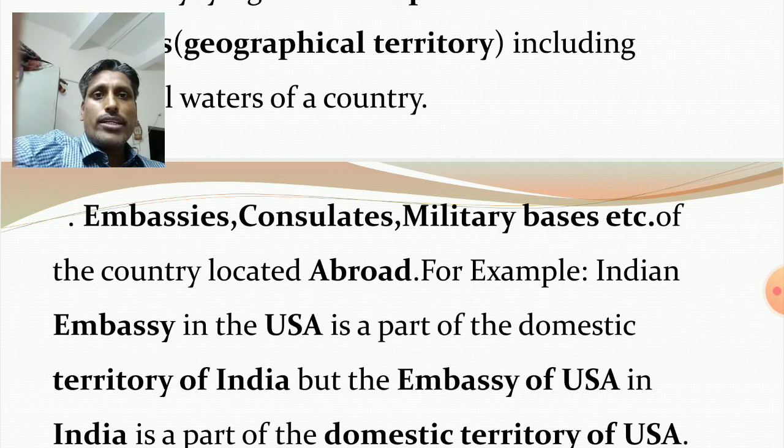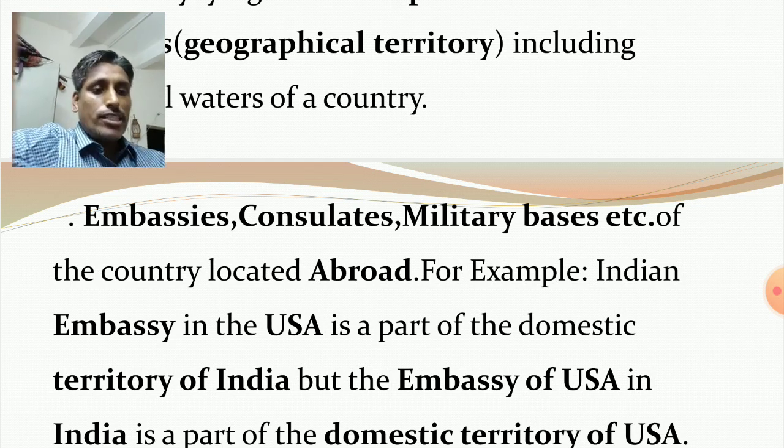The role of a consulate is to provide services for resident or traveling nationals from the home country, providing services for the residents and also providing service to the traveling people.